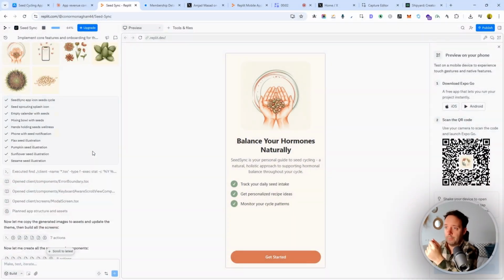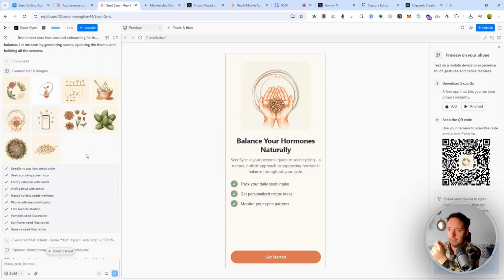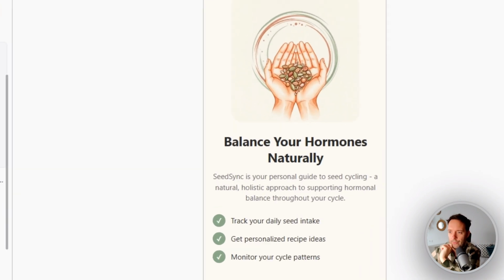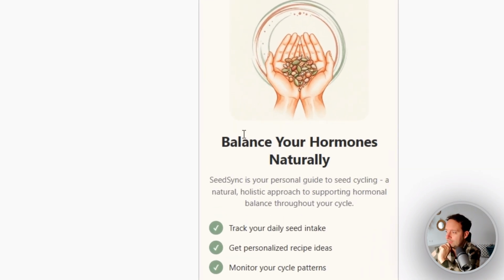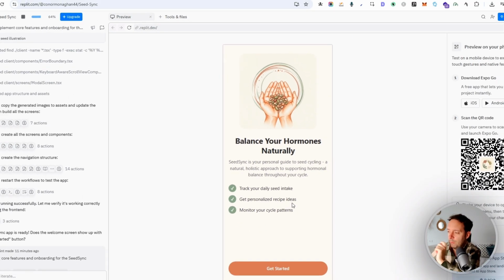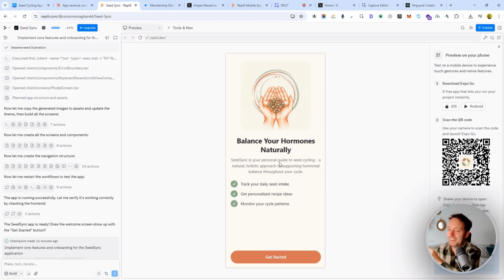Okay, so that did take about 10-15 minutes maybe, but most of the time it's actually generating these images. I'm quite impressed with the fact that it actually generates some images. It would be nice to get rid of some that aren't really relevant, but I like the way they have a style. That's really, really cool. And then it builds out all the screens, and you can see the app here. Before I go into that, I actually didn't pay for it. There's a prompt to say go pay for the core to build a mobile app, but I just clicked back and did it anyway, and it worked.